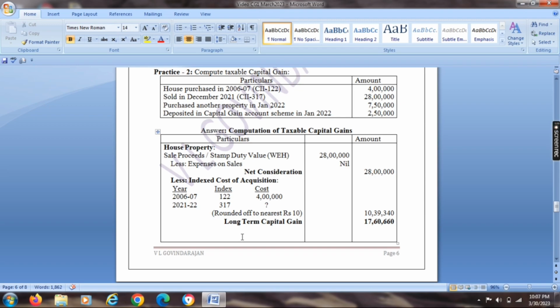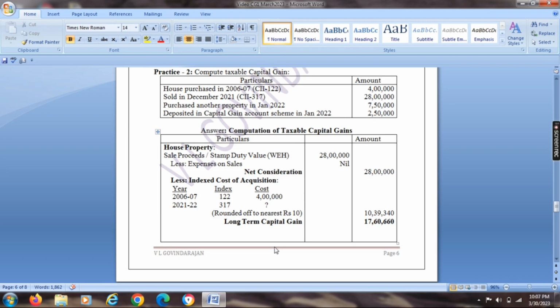The amount is rounded off to the nearest rupees 10 for our simple calculation purposes. So the indexed cost will be 10,39,340. So the balance amount is long-term capital gain. Here we can claim exemption under section 54, transfer of residential house property.